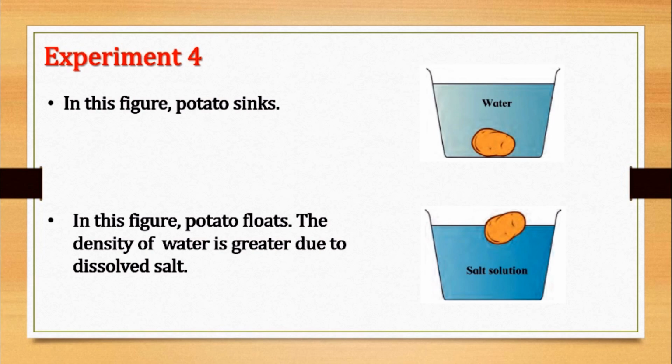Take out that potato from that glass and put it in the salt water and observe. The density of water in that glass is greater due to dissolved salt. The potato floats in that water because of the increased density.